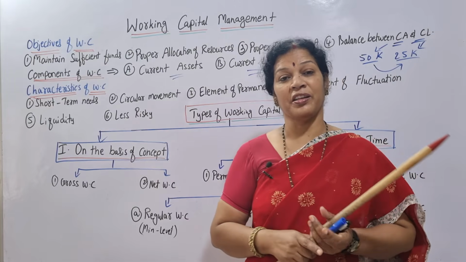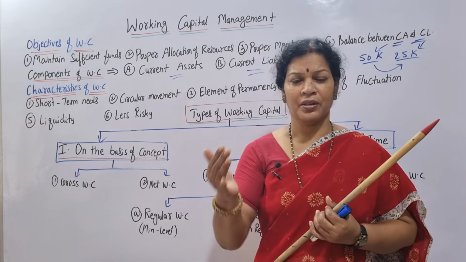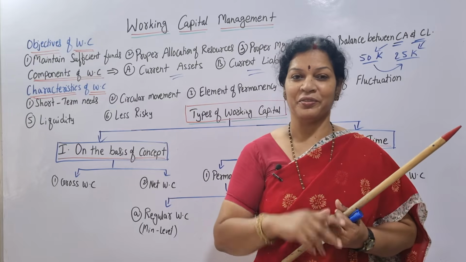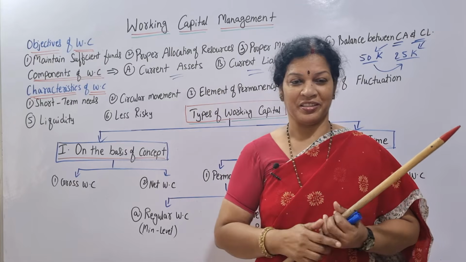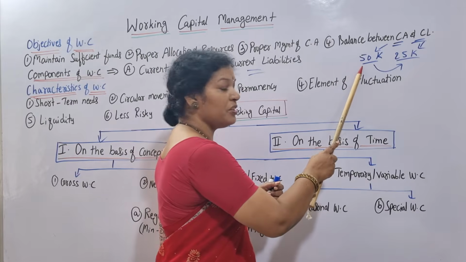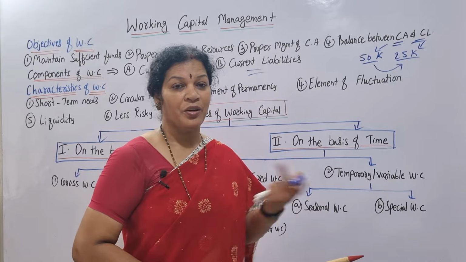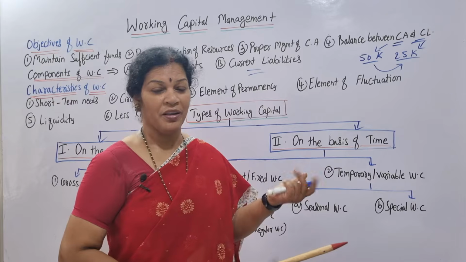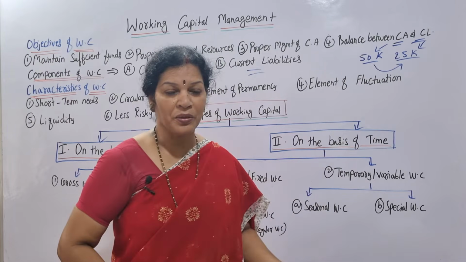Net working capital is another one. Net working capital means the excess of current assets over the current liabilities. Sorry, I think I reversed it. Excess of current assets over the current liabilities. If you have more current assets, then that is net working capital. Now here what is the net working capital? 50 minus 25, it is 25.